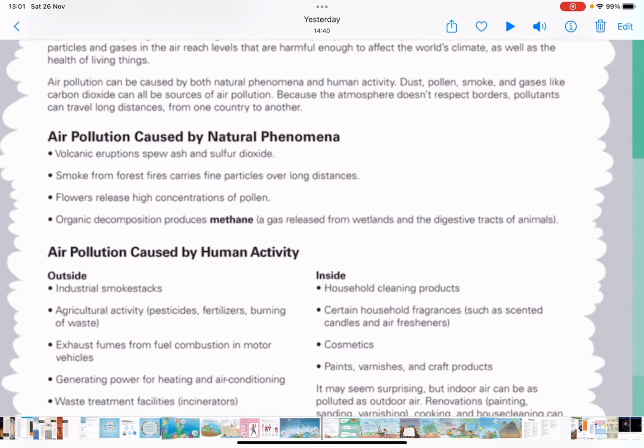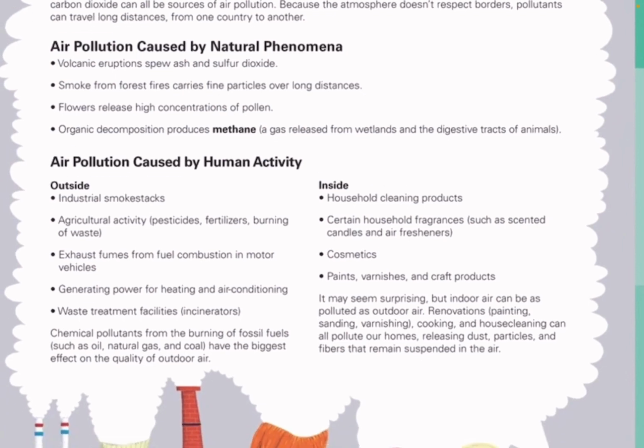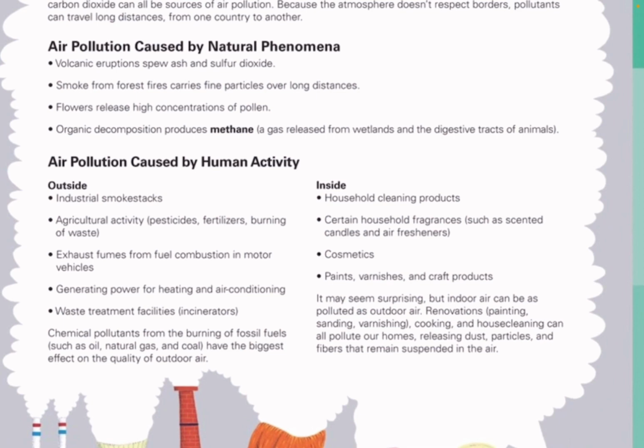Air pollution caused by human activity. It is divided into two parts. First is outside. It can be caused by industrial smokestacks, agricultural activity like pesticides, fertilizers, burning of waste, exhaust fumes from fuel combustion in motor vehicles, generating power for heating and air conditioning, and waste treatment facilities like incinerators.